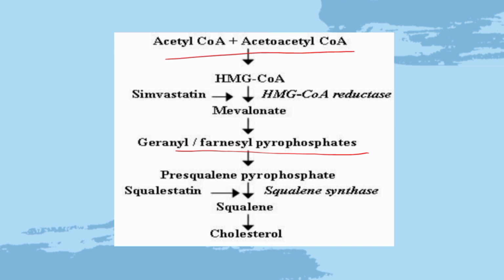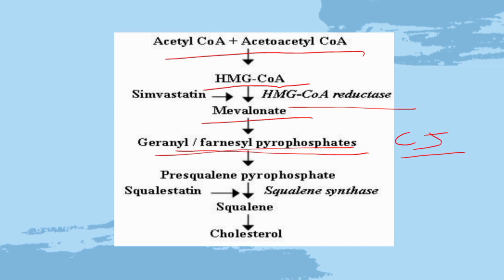Acetyl-CoA and acetoacetyl-CoA combine to form 3-hydroxy-3-methyl-glutaryl-CoA, that is HMG-CoA. HMG-CoA is then reduced to mevalonate by HMG-CoA reductase. Mevalonate is converted into isopentenyl pyrophosphate by 3 consecutive reactions.